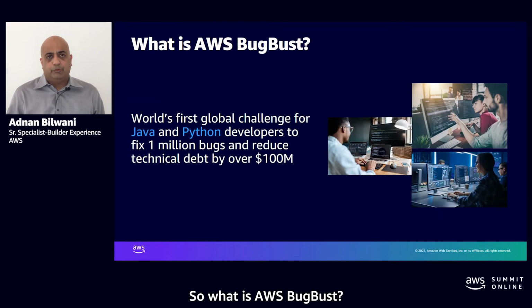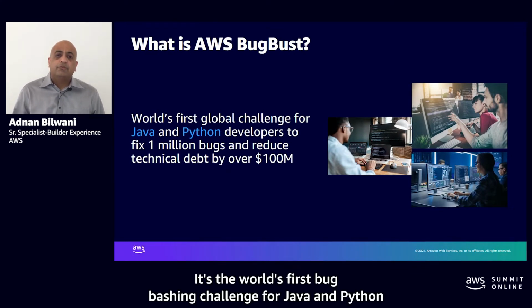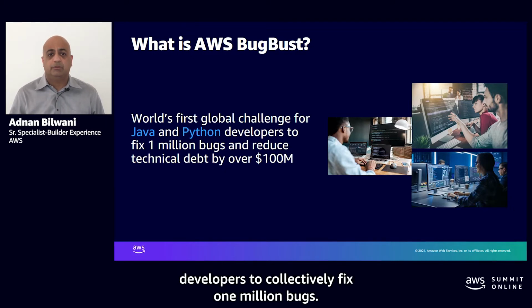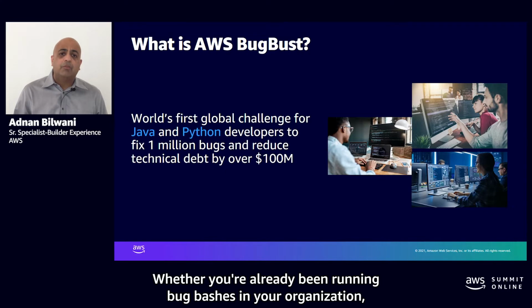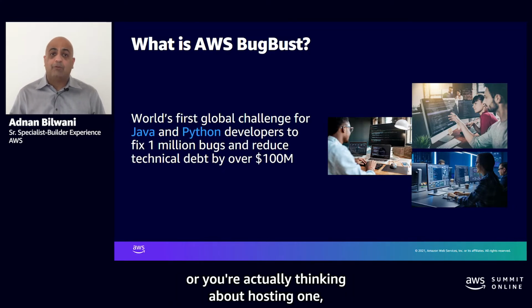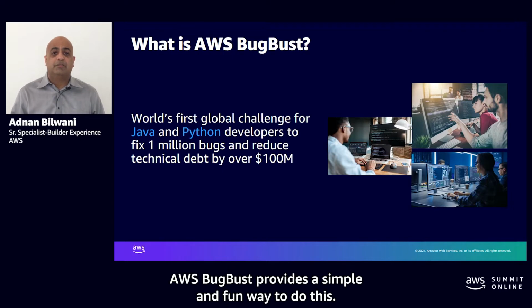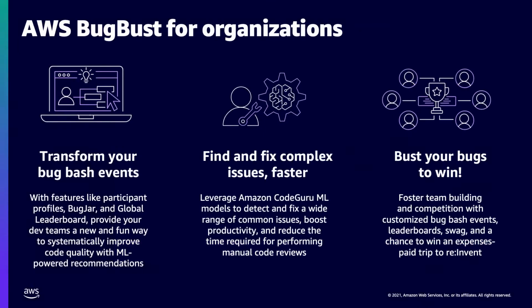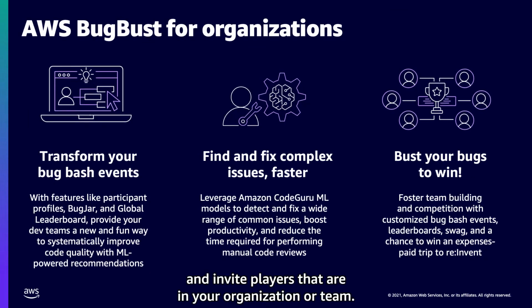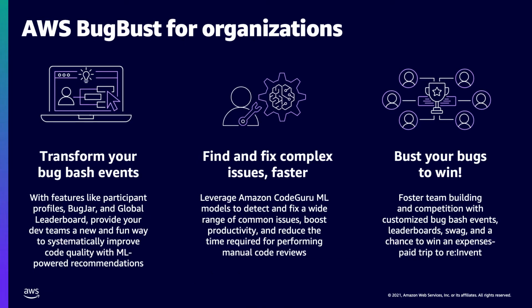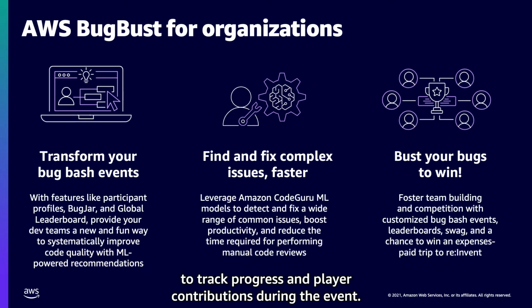So what is AWS Bug Bust? It's the world's first bug bashing challenge for Java and Python developers to collectively fix 1 million bugs. Whether you've already been running bug bashes in your organization or you're actually thinking about hosting one, AWS Bug Bust provides a simple and fun way to do this. AWS Bug Bust gives you an easy solution to quickly set up private events and invite players within your organization or team. Players have the ability to set up their own profiles, set up their usernames and avatars, and you can even add excitement and promote team building with the provided leaderboard to track progress and player contributions during the event.